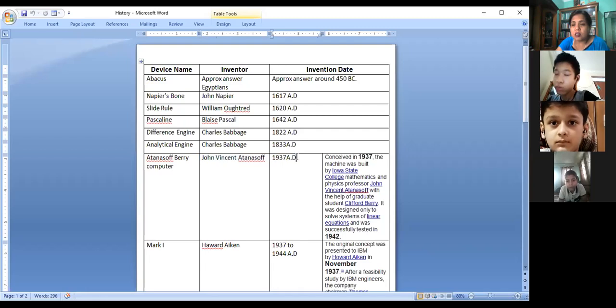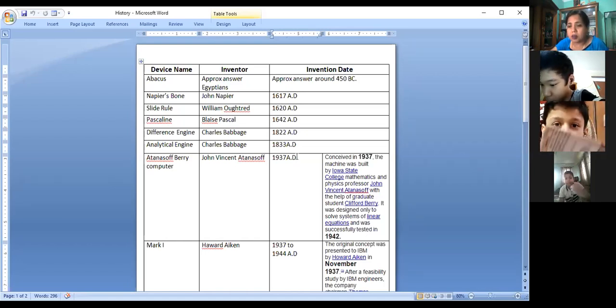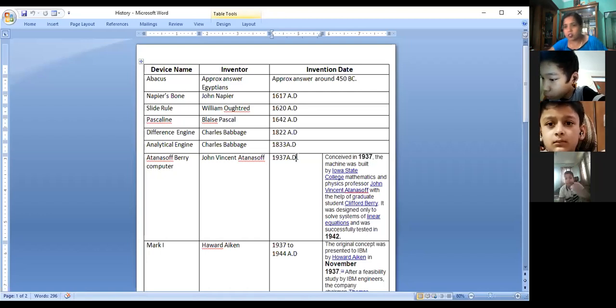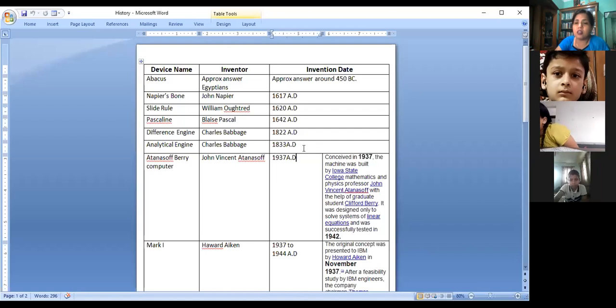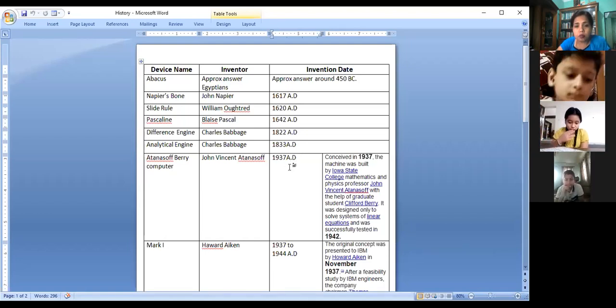Its invention date is 1937. Actually, this is the started date. They started the invention in 1937, so the date may be different in different books. Okay, don't get confused with the date from one book to another. Right now, focus on the dates which I will give you, because when I set the questions, I use these dates. Got it or not? In some book you may find 1942, in some book 1937. Right now, remember that the date given here is 1937. Yes, ma'am.